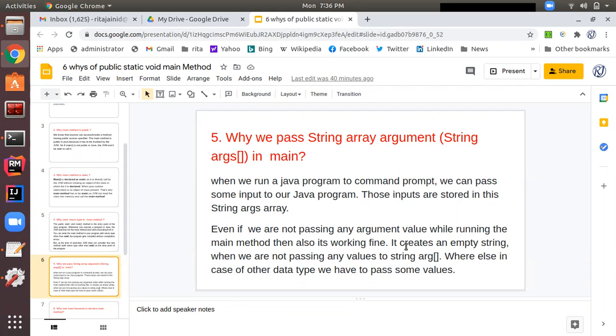Even if we are not passing any argument value while running the main method, it's working fine, since if we have declared it as string and we don't pass any argument, it gets stored in an array of length 0. Whereas in the case of other data types, it becomes compulsory to pass the values.